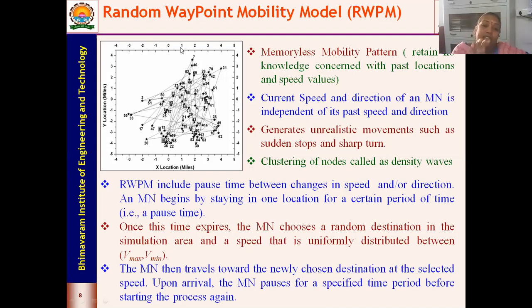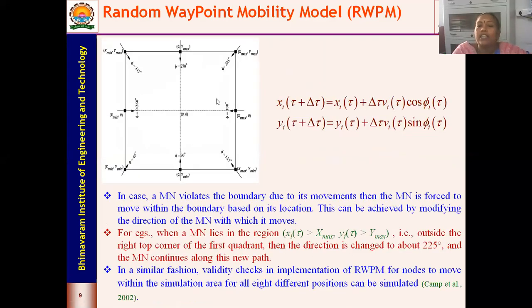So when we look into the random waypoint model, you see that all the nodes are clustered, or form a group, at the center of the simulation area. Almost at the center, all the nodes are grouping up. This clustering of the nodes we call the density waves. To avoid this clustering of the nodes, we go into what is called the random direction model.